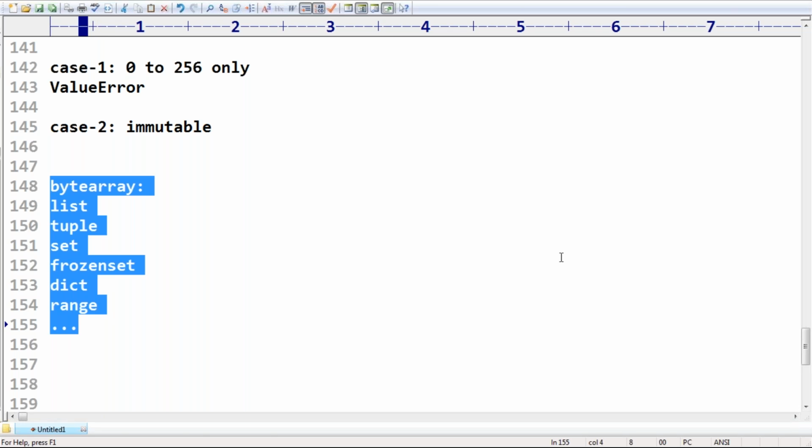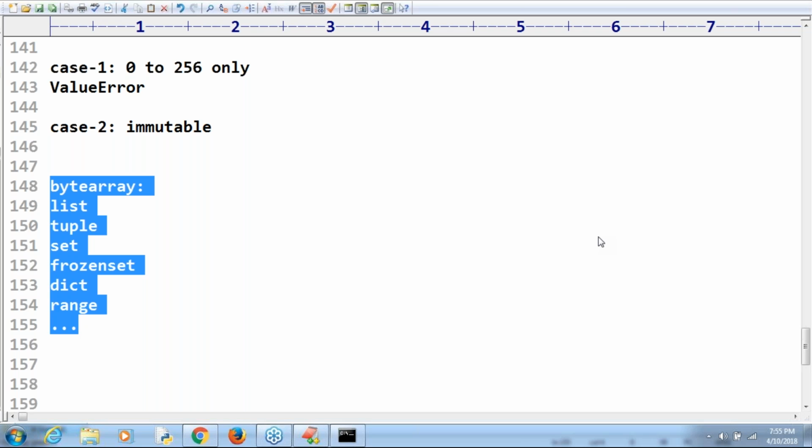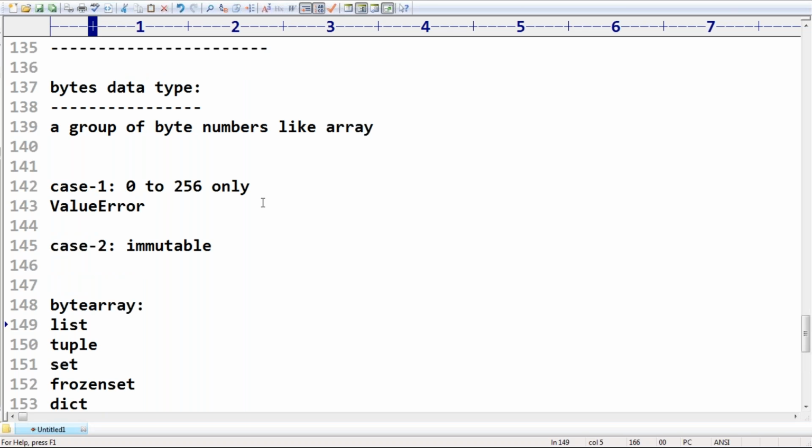Next, where are we going to use bytes and bytearray? Usually we use them to represent binary information, like images, video files, audio files, PDF files, binary data. If you want to represent that, then bytes is the best choice. But anyway, that is a bit advanced; later we are going to discuss it. First observe that this is also one type which is available. Clear? Any doubt?